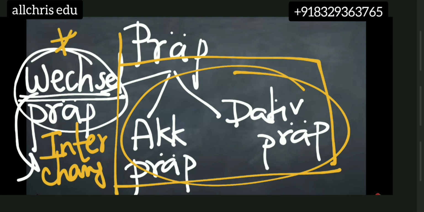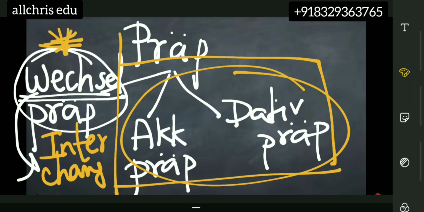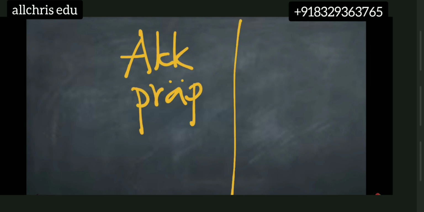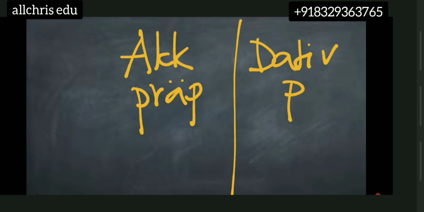So at present we are not going to concentrate today on this topic. We are only concentrating today on accusative preposition and dative preposition. And Wechsel preposition, this type we will see in the process. So at present you should know that we have 3 types of preposition in our syllabus. First one is accusative preposition, second is dative and one is Wechsel preposition. Now from that we are seeing today the first 2 types. We will see accusative preposition, children, and we are also going to see dative preposition.